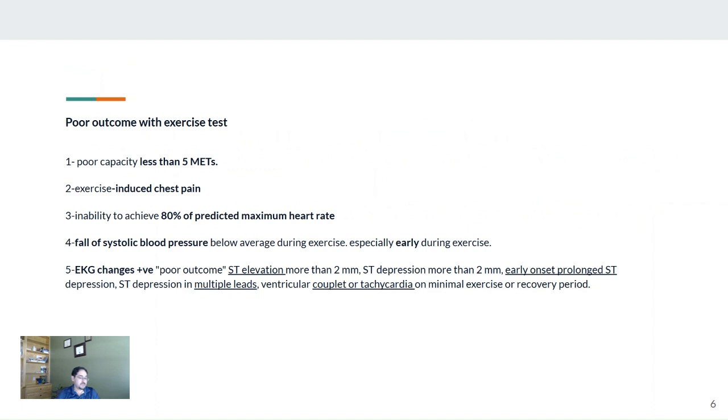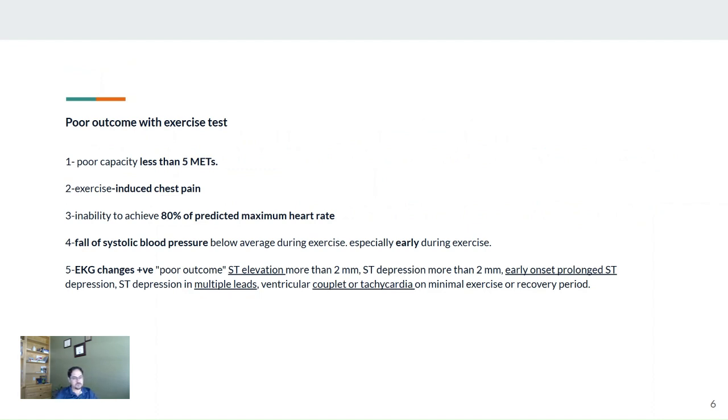A positive test is if the patient continues to have chest pain during the test, if the patient has ECG ischemic changes, ST depression more than 2 millimeters or ST elevation, early onset prolonged ST depression, ST depression in multiple leads, couplets of VTach, tachycardia, if the patient has a fall or drop in systolic blood pressure, especially early during the exercise, or if the patient failed to achieve the target maximum heart rate, which has to be at least 80% of 222 minus his age.